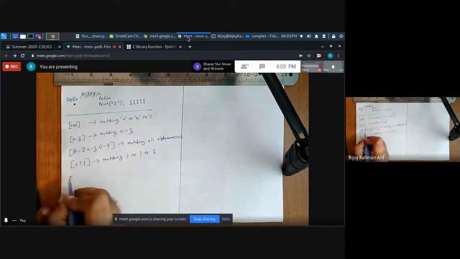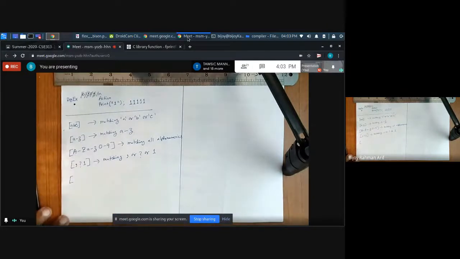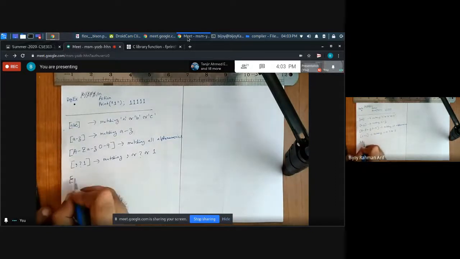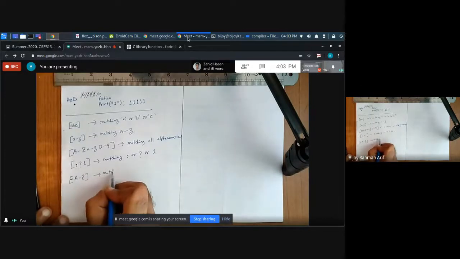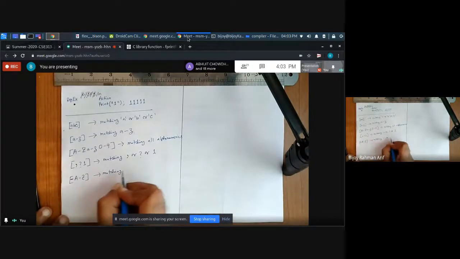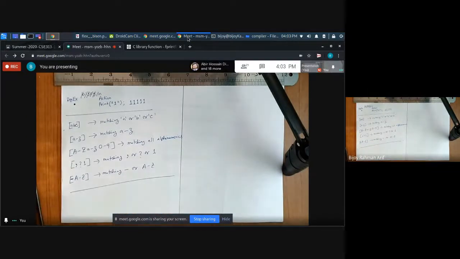Simple. If you really want to match dash, as dash has a special meaning inside the square bracket, you have to put dash at the very beginning. Then if you give A to G, it is going to match dash, or A to G. Is it clear to you guys?